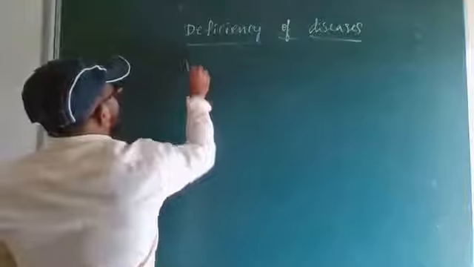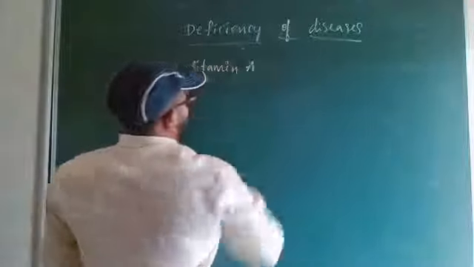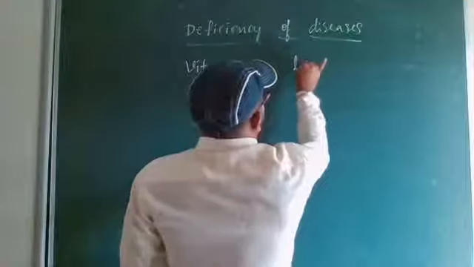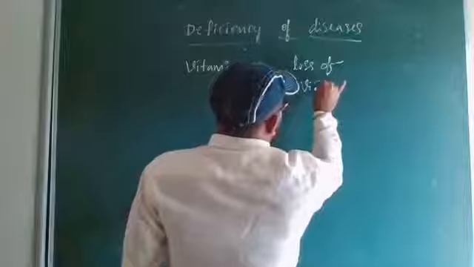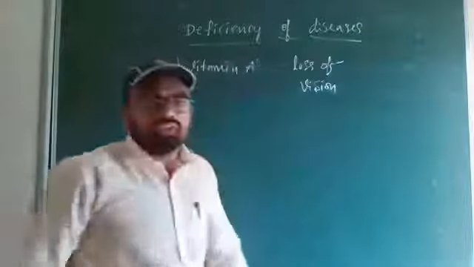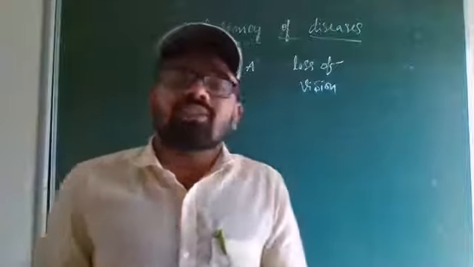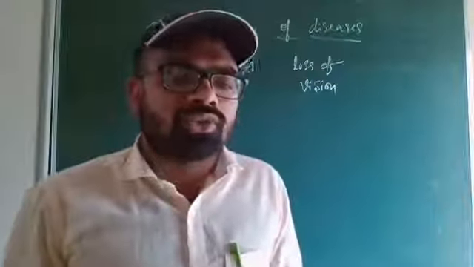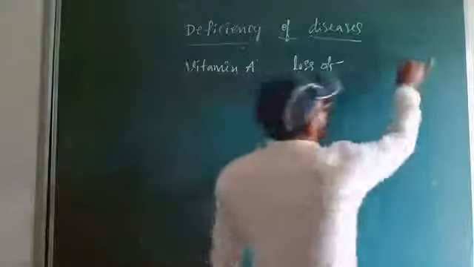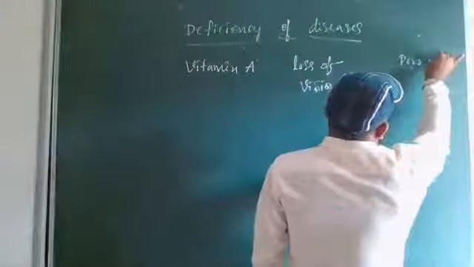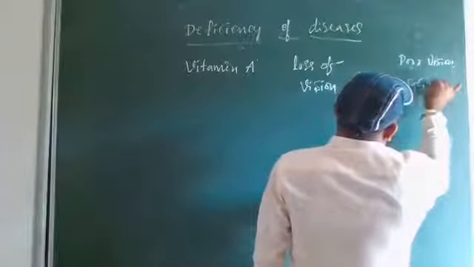If there is a lack of vitamin A, then what does it cause? Loss of vision. If there is lack of vitamin A, it causes loss of vision. What are the symptoms? Poor vision, loss of vision in darkness. Night blindness. It will give you poor vision if there is a lack, and night blindness.